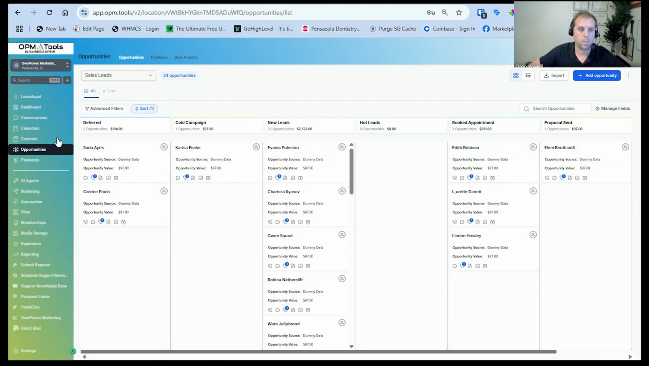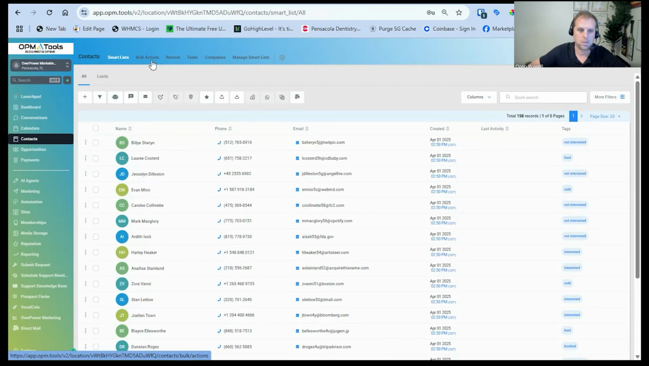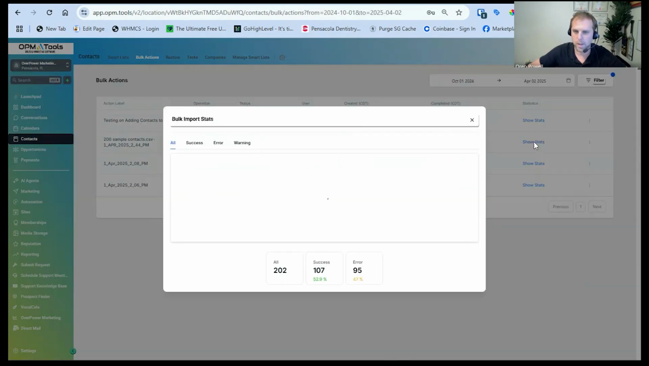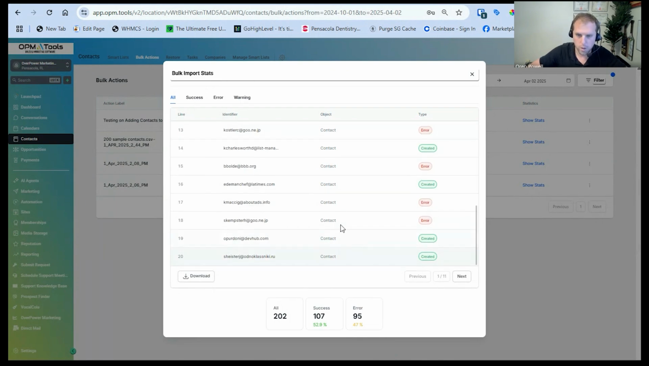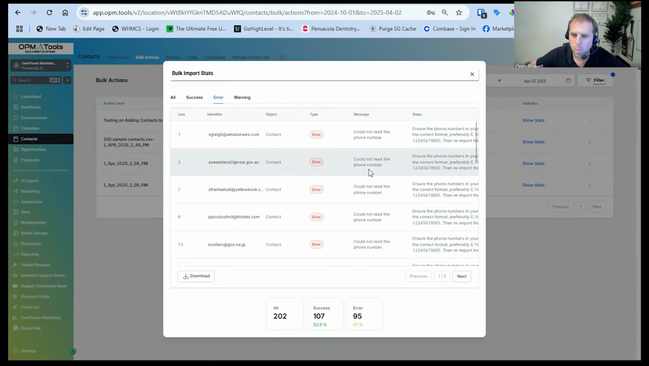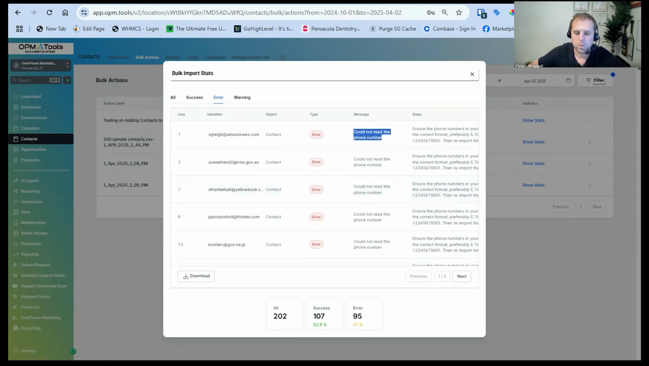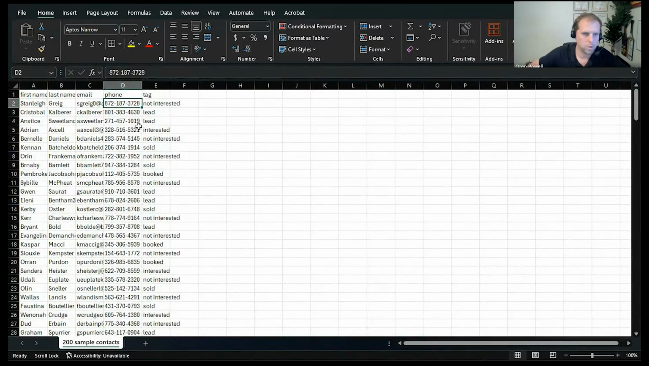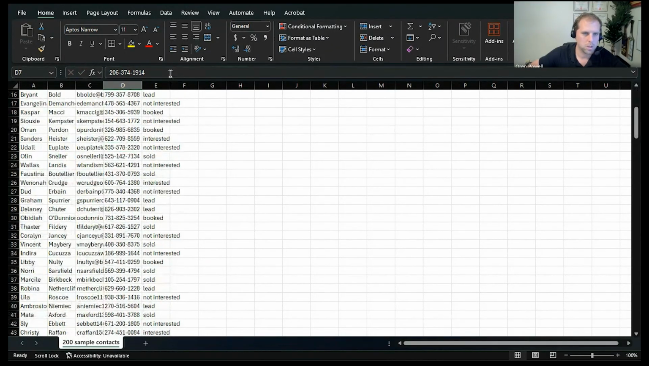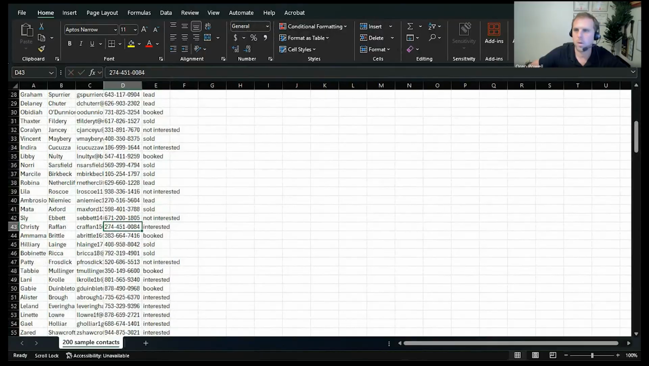Now that we know that the bulk action is done for the contacts, let's see what happened. So I knew there was going to be some errors in here, so that's why I am not worried too much. Although there are a lot more errors than I thought. So let's check to see what happened. I wonder if there's spaces in here. Sometimes if there's spaces inside, oh, well, actually, let's look at one.